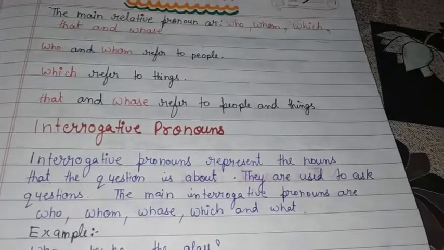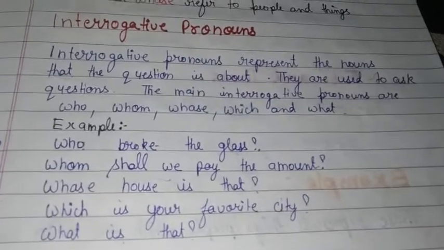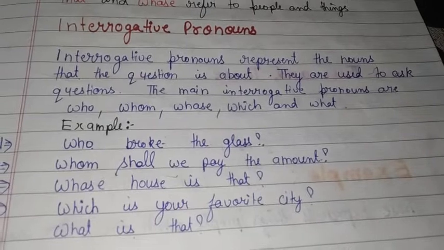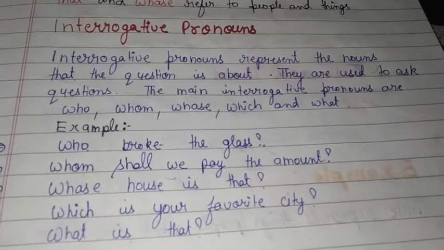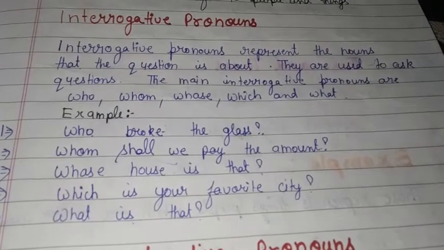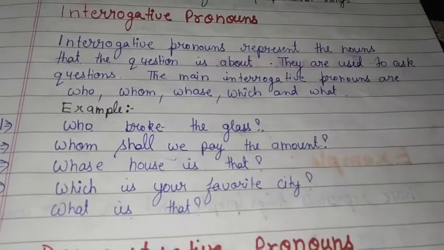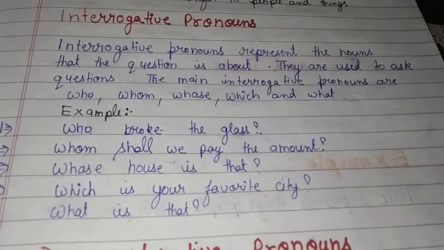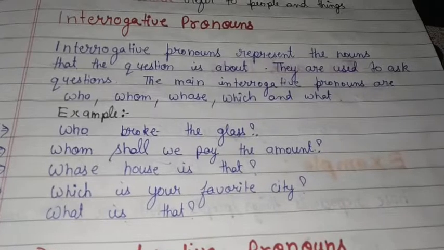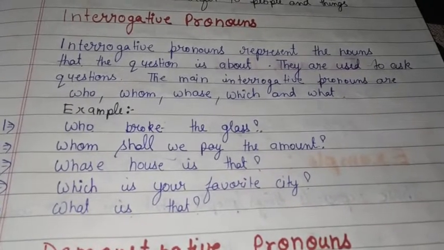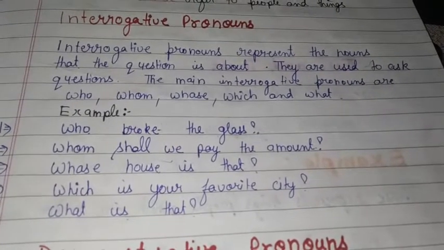Okay. For better understanding, let's take an example. For example, who broke the glass? Can you identify what is the interrogative pronoun? Yes. Who is the interrogative pronoun, because from the word who we are asking a question: who broke the glass. Second one, whom shall we pay the amount? Whom is again an interrogative pronoun because we are asking a question, whom shall we pay the amount. Third one, whose house is that? Whose is again an interrogative pronoun because we are asking whose house is that.